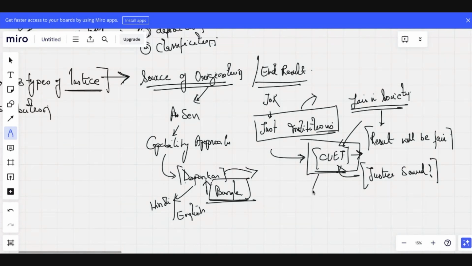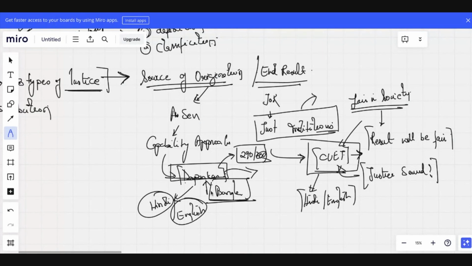Your CUET exam will be conducted in Hindi or English? Yes or no? Both languages, sir. So even though Dipankar has studied everything which is necessary for political science, had it been the case that the questions were asked in, let's say, Bangla, then Dipankar would have scored, let's say, 290 out of 300. But since he doesn't know how to read Hindi or English, he cannot appear in the examination because he cannot understand.